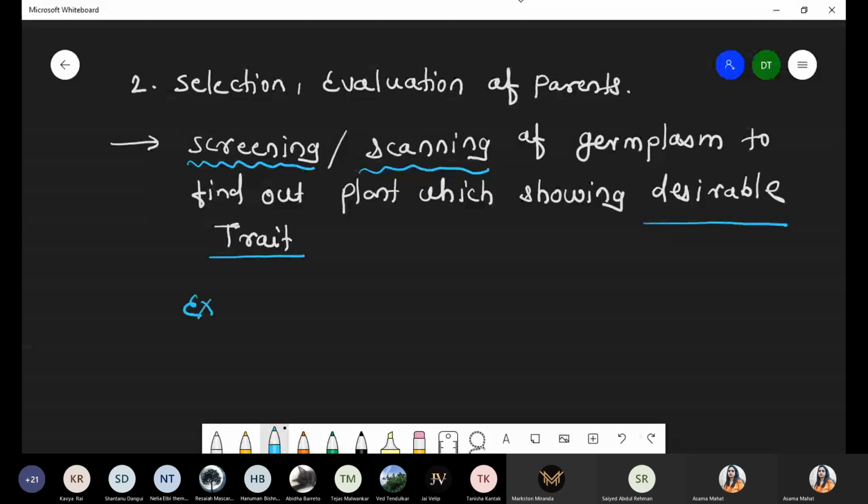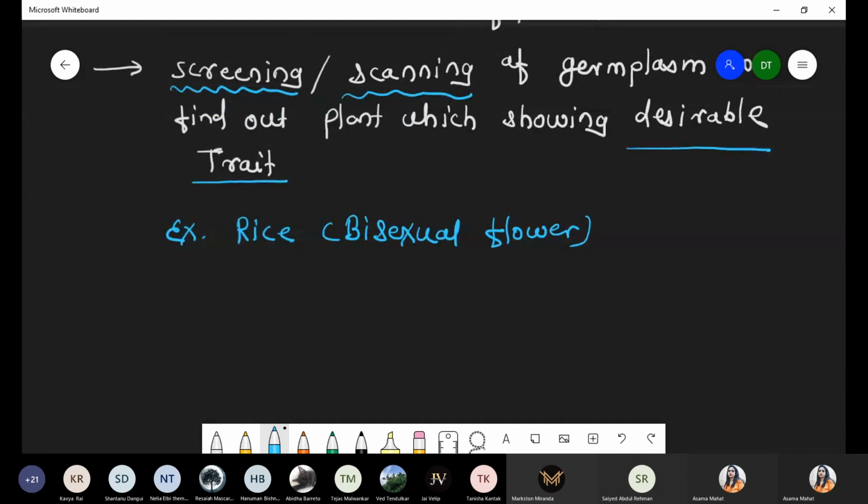For example, we want to produce a superior rice variety, and you know that rice is an example of a bisexual flower. Yes, these are bisexual flowers. If any plant is unisexual, there is no need to mark it. But if you are selecting a bisexual flower like rice, then there is a requirement of marking and labeling.